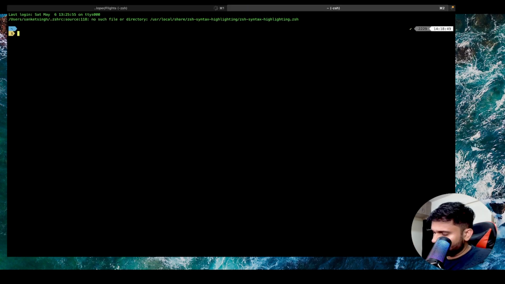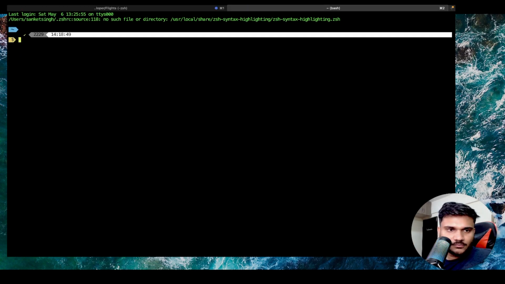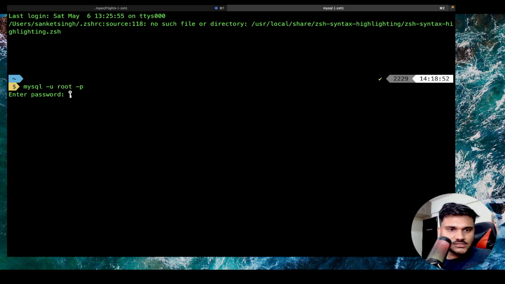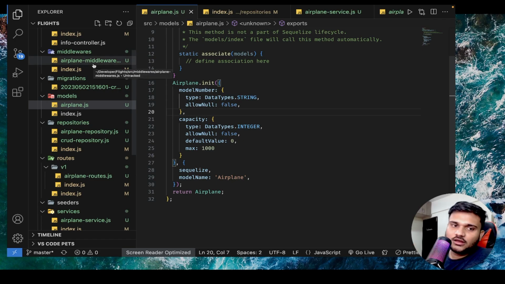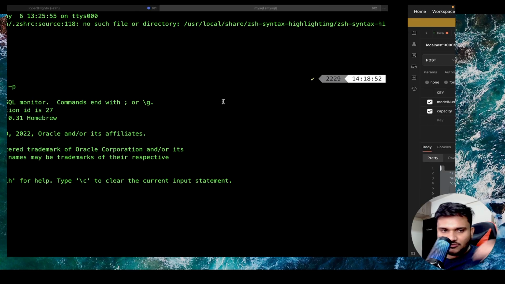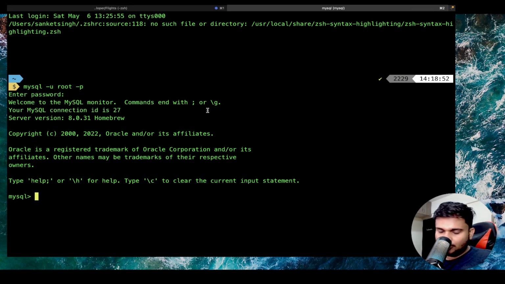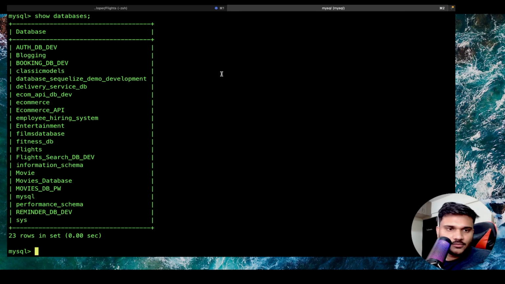So I'll open MySQL. Okay, so now you can see we did a database level change. So technically, we should either add a migration and then actually make this change. But just for faster purposes, I'm going to do something like this. Show databases. Okay, because migration related discussion we are going to do separately. I guess flights is our database.